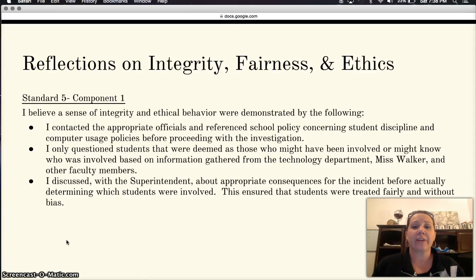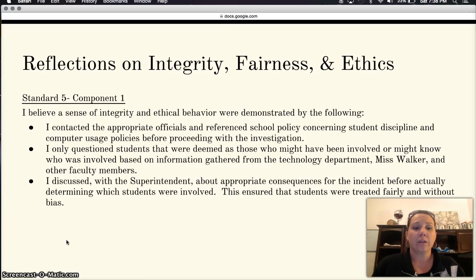With reflections on integrity, fairness, and ethics, standard 5 component 1, I believe a sense of integrity and ethical behavior was demonstrated when I contacted the appropriate officials and referenced school policies concerning student discipline and computer usage.